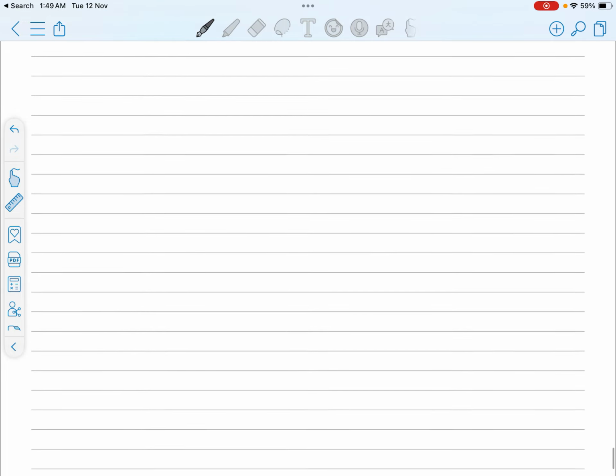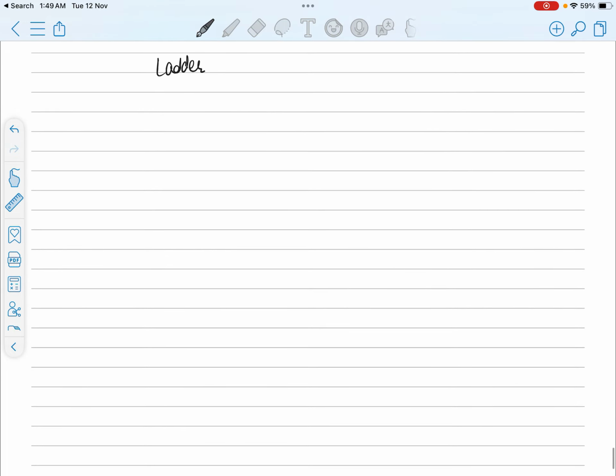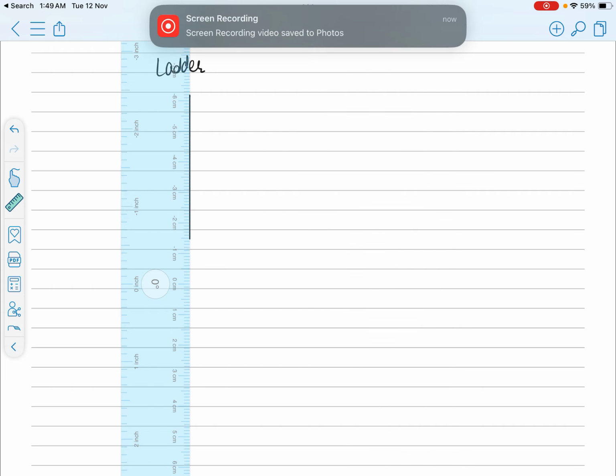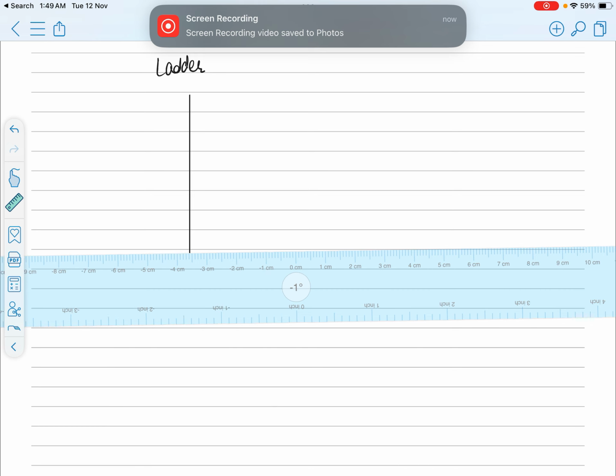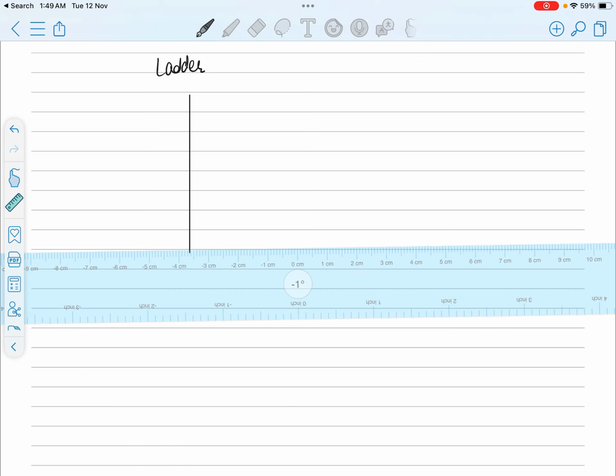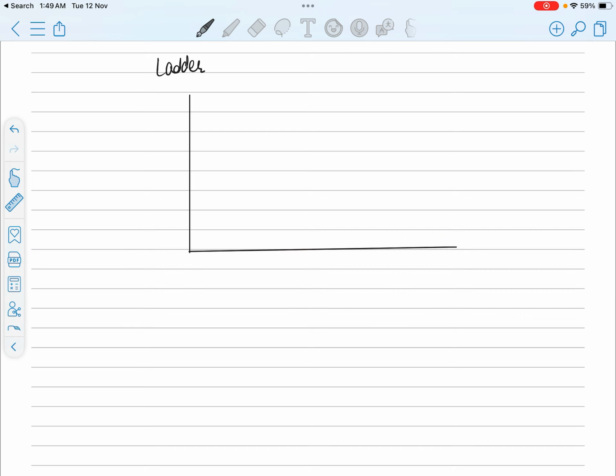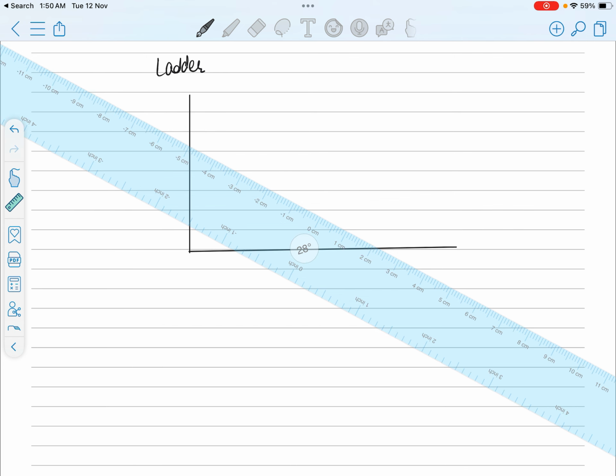Now we will finally talk about the ladder. A ladder is an object which we use to climb surfaces. But what about the equilibrium of a ladder? When will the ladder drop, or when will the ladder stay in its position?